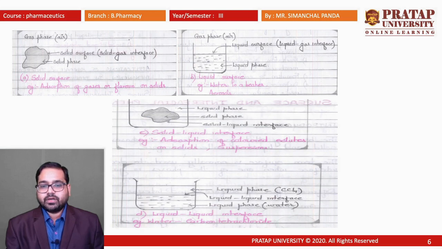So a liquid-liquid interface, such as the water-carbon tetrachloride interface, can be found. If two liquids are practically miscible with each other, then they will not have any interface, because one phase is completely dispersed in the other phase and cannot be separated easily.